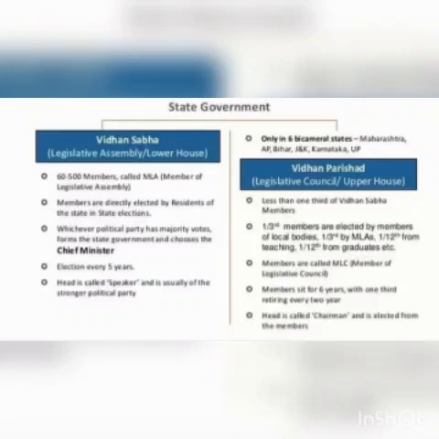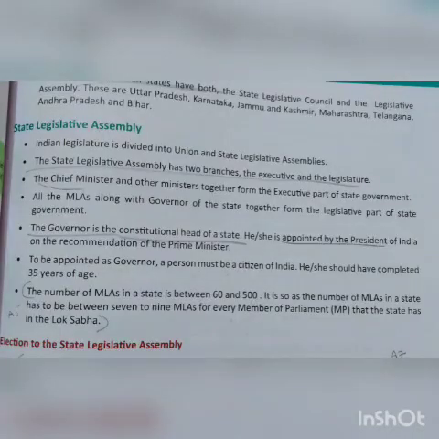The state government has branches: the executive, the legislature and the judiciary. The chief minister and other ministers together form the executive part of the state government. That is, the executive branch is the branch of government exercising authority in and holding responsibility for the governance of a state. Then the legislative branch: all the MLAs along with the governor of the state together form the legislative branch of the government.